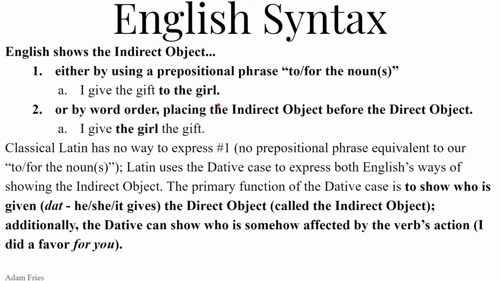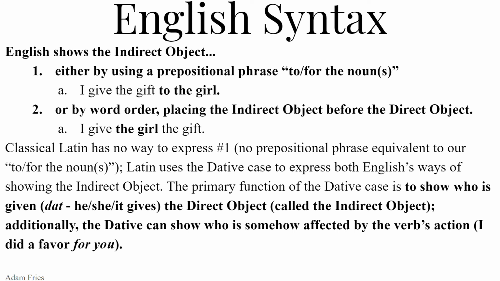Additionally, the dative does show that someone can be affected by the verb's actions somehow in some way. And that's really why the dative can be tricky for some students. There's a little bit of a mystery about it. Like, what's it for? What is this some way that is indirectly affected by the verb? It takes practice. You just have to read. You have to see lots of examples of datives, and then you sort of get a feel for it.